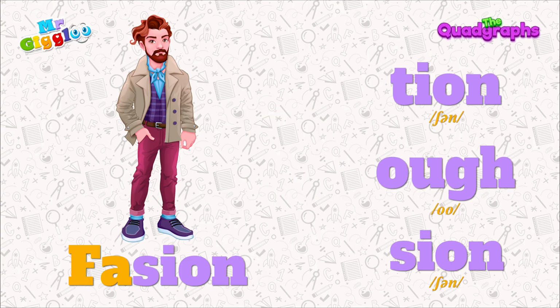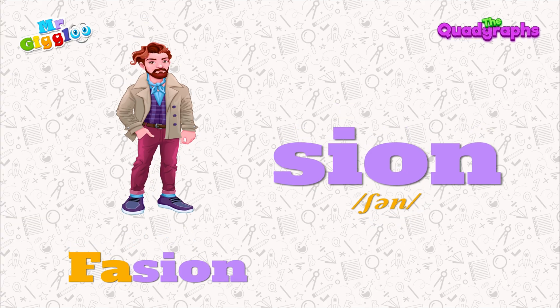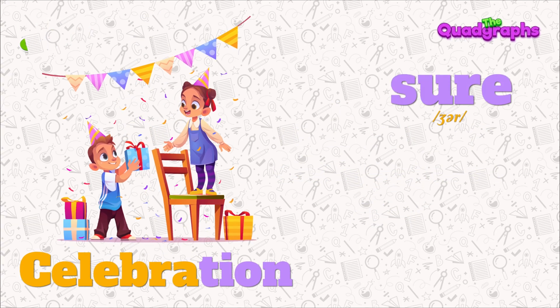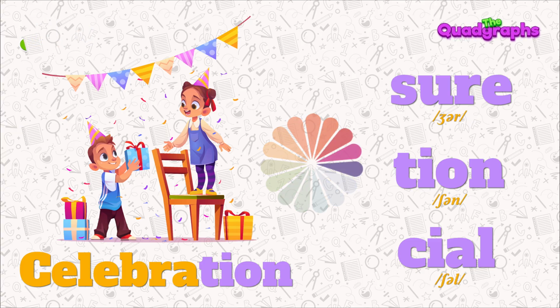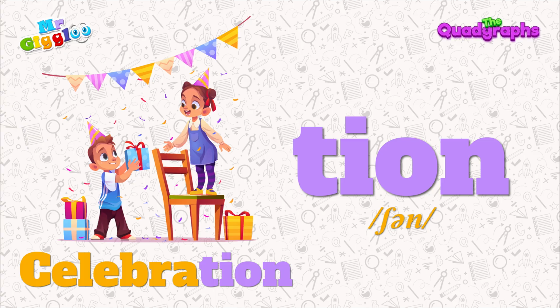You are right. It's S-I-O-N. Fashion. Match the next quadgraph, celebration, and the options are S-U-R-E, T-I-O-N, C-I-A-L. Now you match the quadgraph with the word. Yes, the correct answer is T-I-O-N.